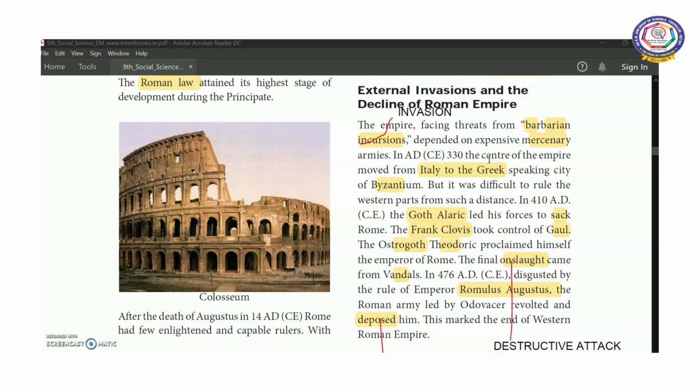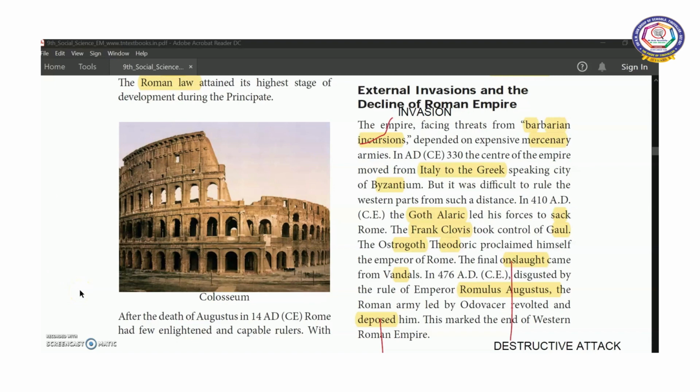The final onslaught, meaning destructive attack, came from Vandals in 476 AD. Disgusted by the rule of Emperor Romulus Augustus, the Roman army led by Odovacer revolted and deposed, meaning removed, him. This marked the end of the Western Roman Empire.